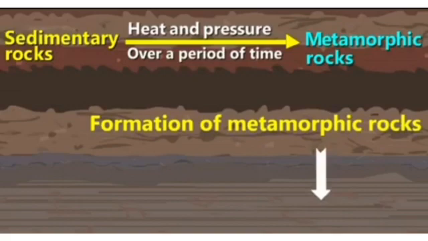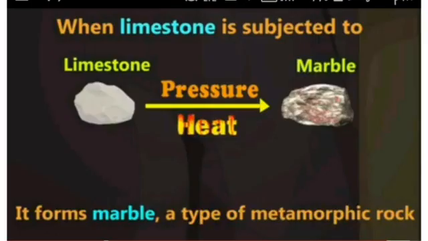These rocks do not contain fossils. These rocks are heavy and hard. When limestone is subjected to pressure and heat and metamorphosed, it turns into marble. It is a type of metamorphic rock. Another example: coal gets metamorphosed when it undergoes heavy pressure and intense heat. After coal, it turns into diamond. Its price increases. We burn coal while we use diamond as ornaments.